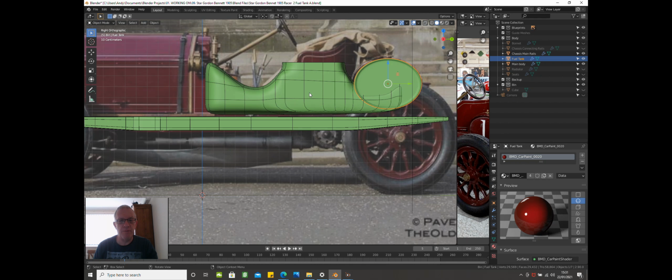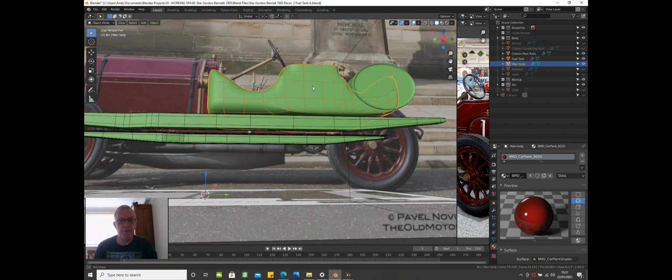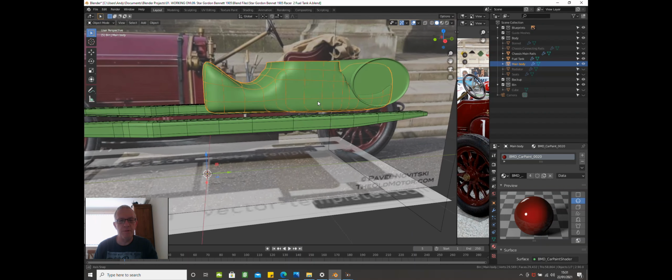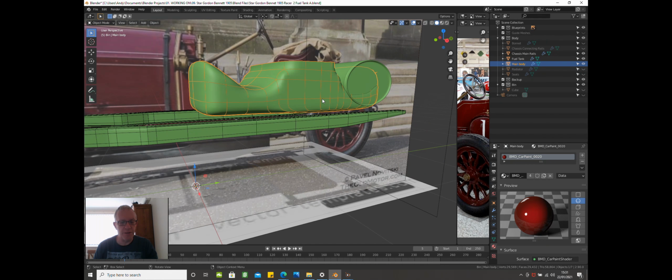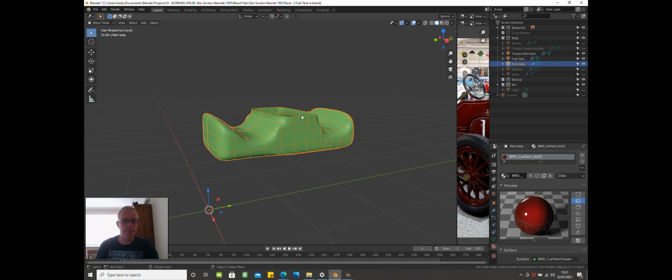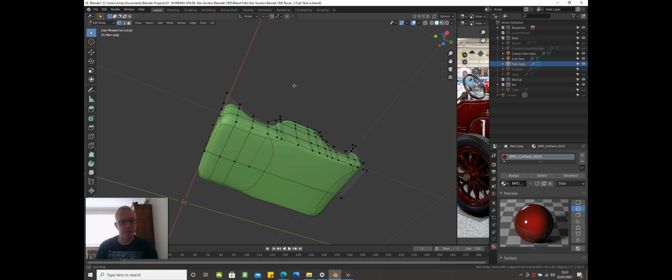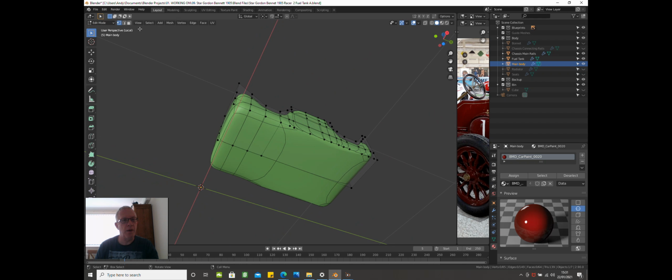Right, so for a start we'll look at the body and see what we've got. We've got a floor in it for a start. So if you press the / key and go into local view, go into edit mode, just tip the model upside down, go into face select, and we'll select all these.